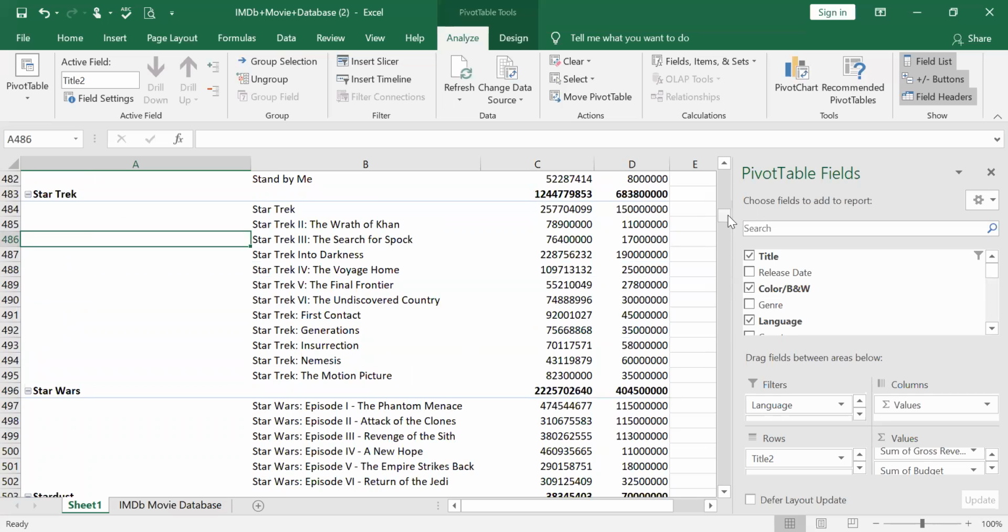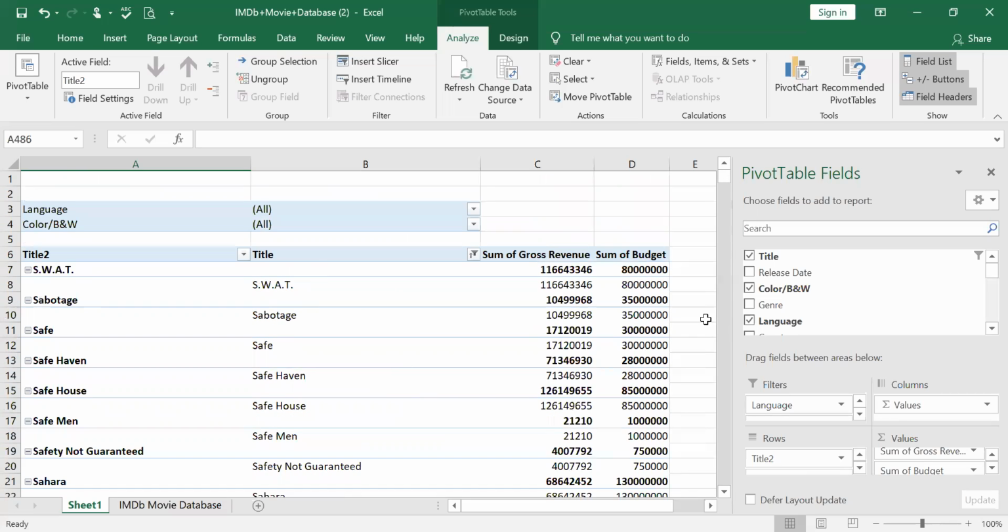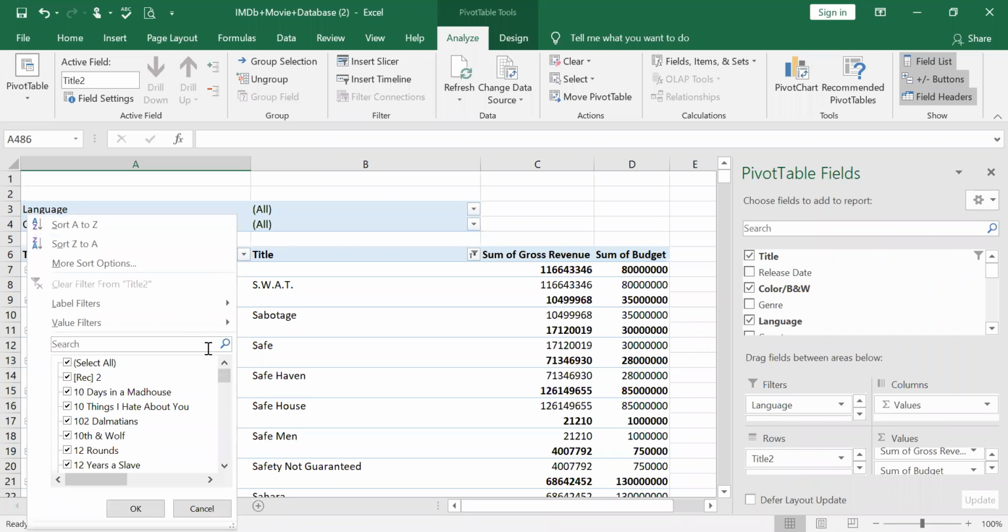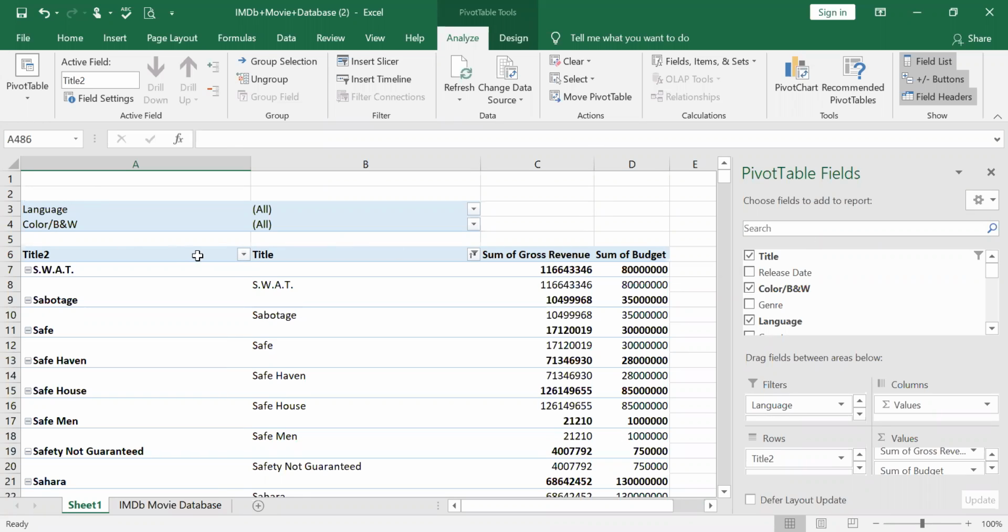Now I just go back to this one. See, when you are grouping, the first one had a title, the second had a title 2. This title 2 also, you can change the name.